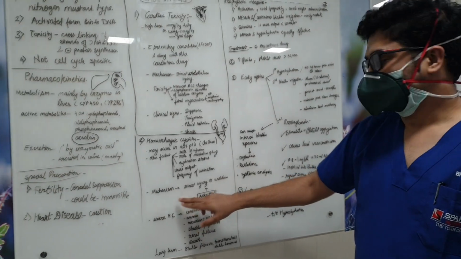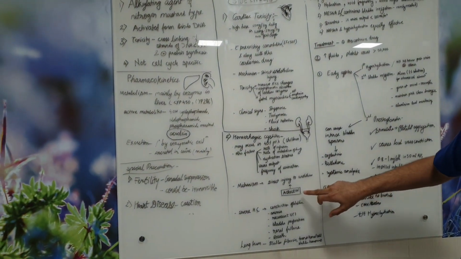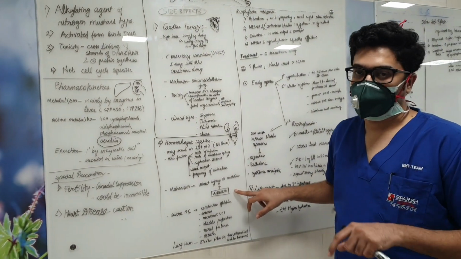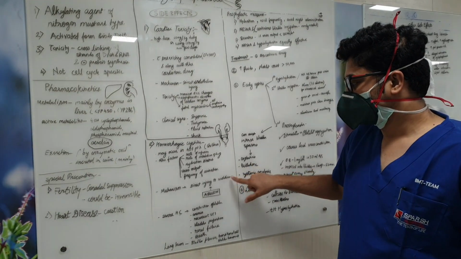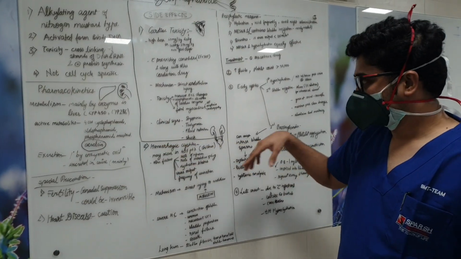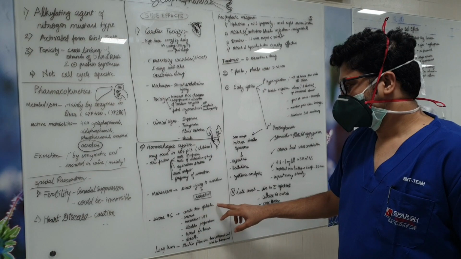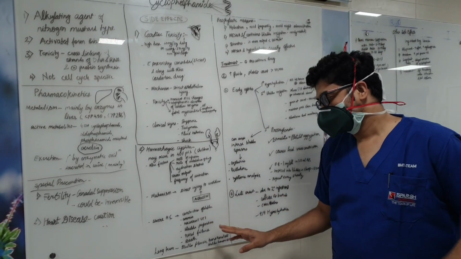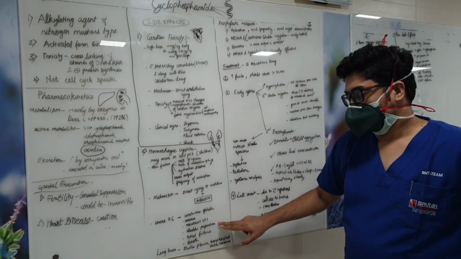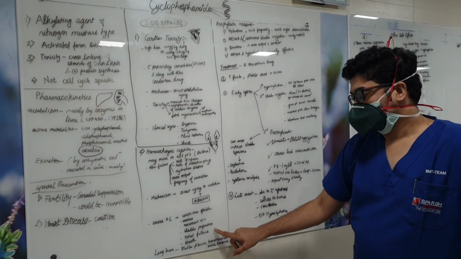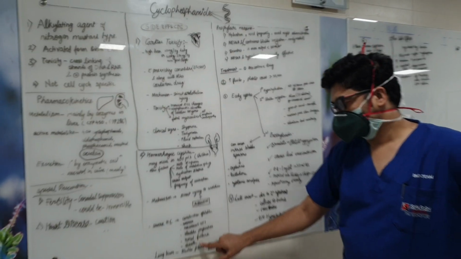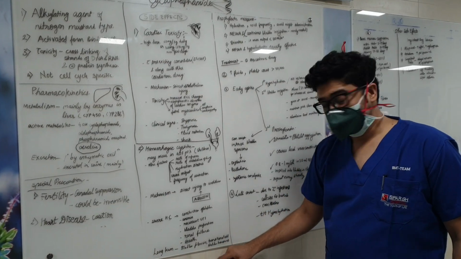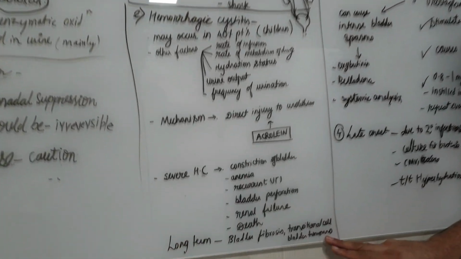The mechanism here is again direct injury, and this is caused by acrolein. We have seen what acrolein is. It's an active metabolite of cyclophosphamide, so it directly goes and injures the uroepithelium. Once there is hemorrhagic cystitis, the patient can develop severe constriction of the bladder, anemia, and recurrent UTIs. In severe conditions there can be bladder perforation and renal failure, which can ultimately lead to death. The long-term side effects to be remembered are bladder fibrosis and transitional cell bladder tumors.